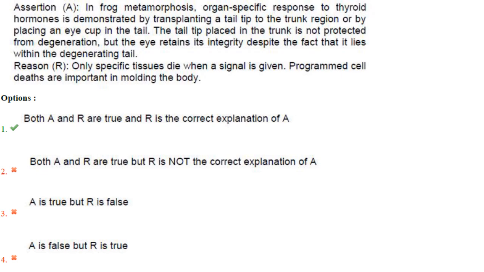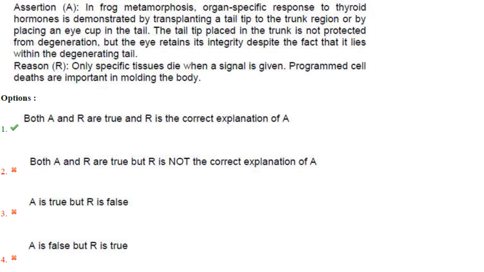The tail tip placed in the trunk is not protected from degeneration, but the eye retains its integrity despite the fact that it lies within the degenerating tail. Reason: only specific tissues die when a signal is given. Programmed cell death is important in molding the body.